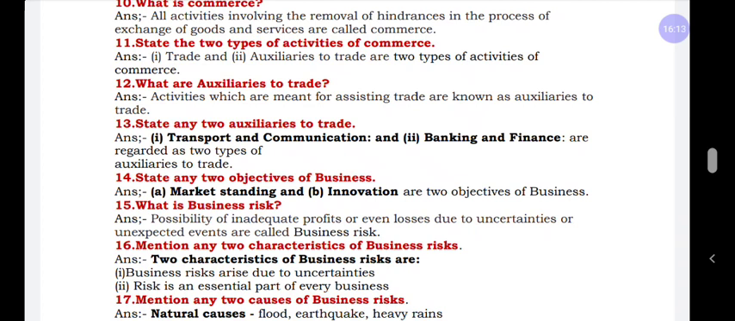Two types of activities of commerce. Under the heading of commerce, activities can be classified into two categories: one is trade, another one is auxiliaries to trade. In trade we have internal trade, external trade, and entrepot trade. The entrepot trade we can expect for 1 mark questions. And in auxiliaries to trade we have communication, advertising, warehousing, all of which help the trading activities, assisting the trading activities.